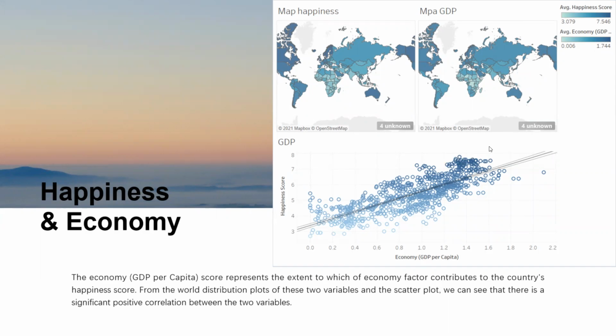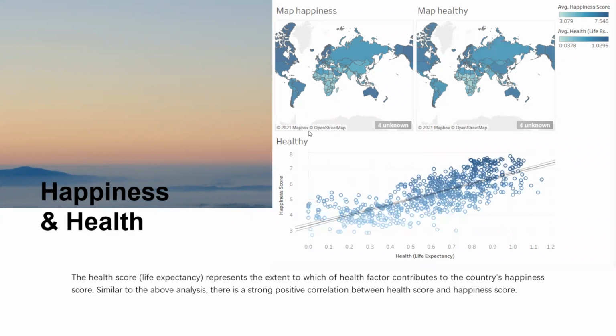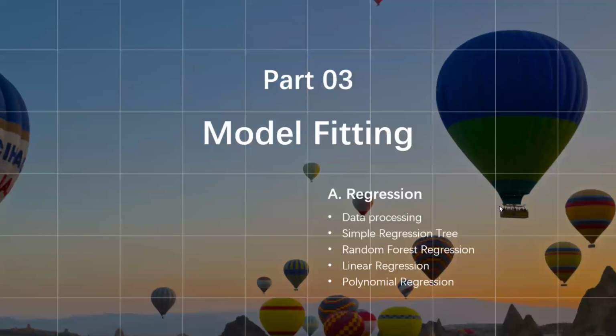Economic is a score that represents the factor that the economy contributes to the country's happiness score. From the distribution plot of these two variables and the scatter plot, we can see that there's a significant positive correlation between them. And this is about the health score, which represents the health factor contributing to the country's happiness score. Similar to the above analysis, there's a very strong correlation between these two variables.